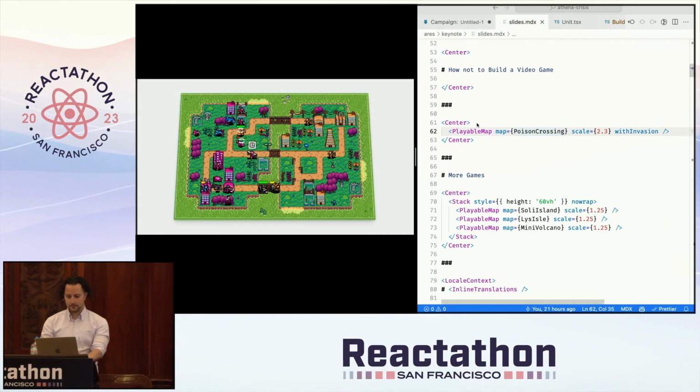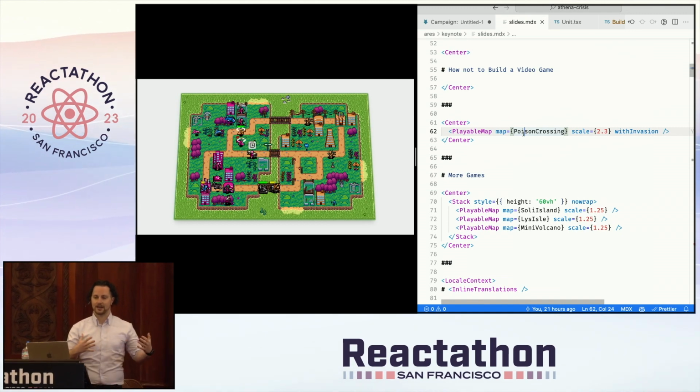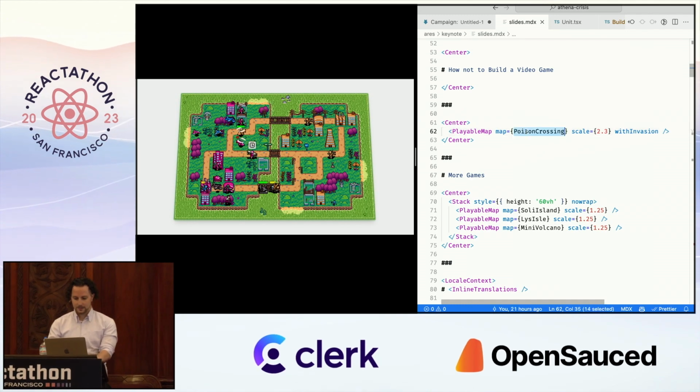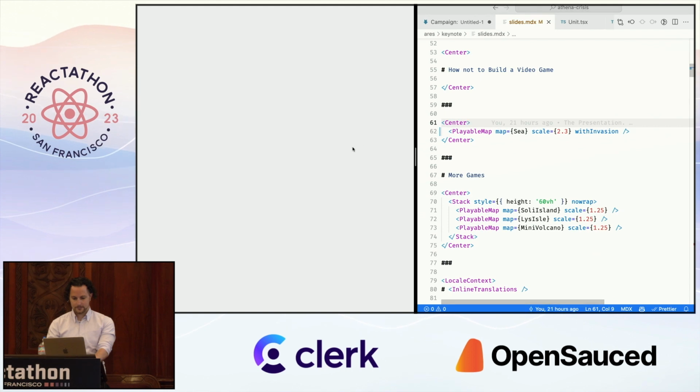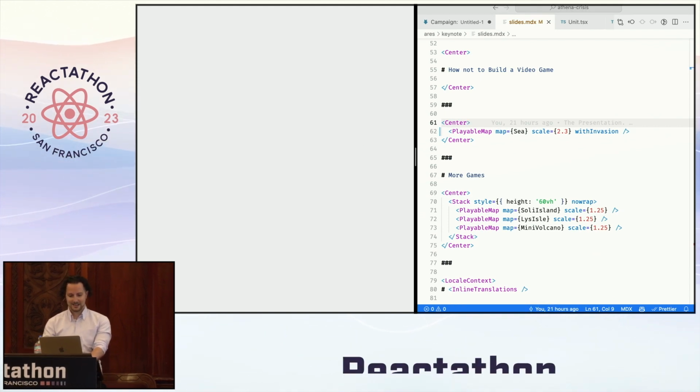This video game is embedded in my presentation, which is written using MDX, a dialect of Markdown that allows you to embed React components. And it has hot module reloading. So I can just change it around, and then everything breaks. This keeps happening.